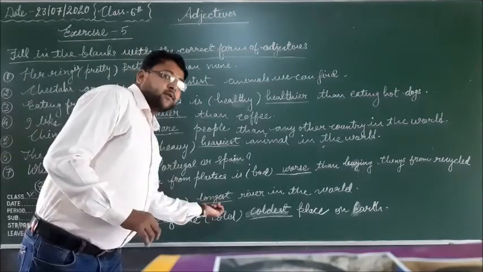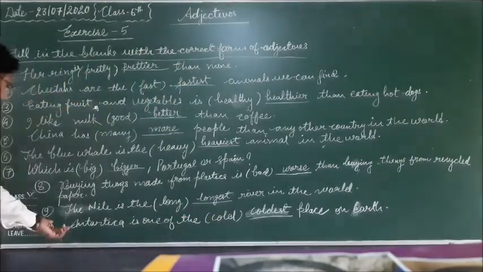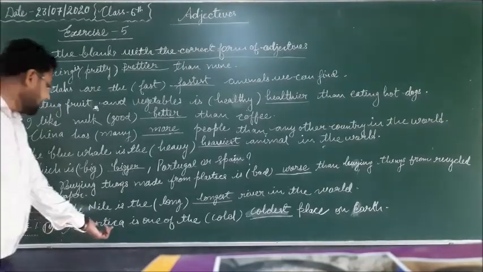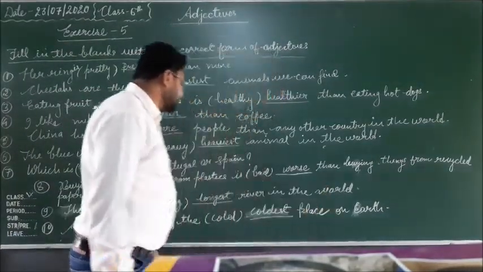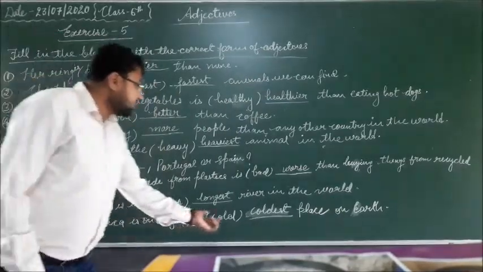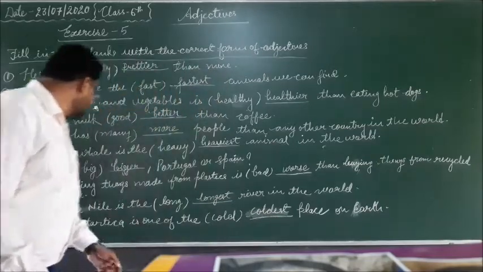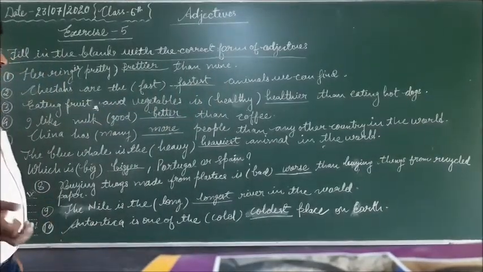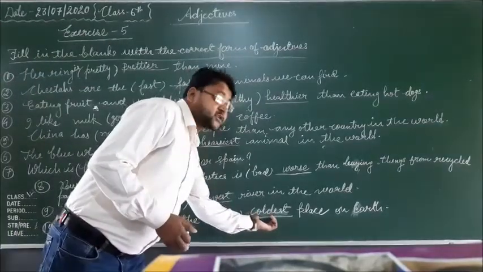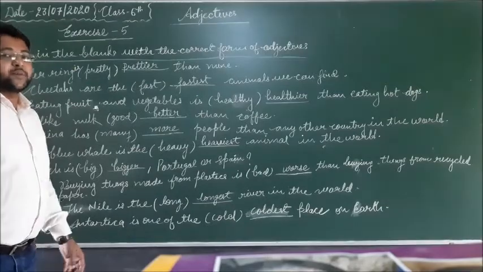So longest will be there, superlative degree. 10th number, Antarctica is one of the dash places on earth. So cold, colder, coldest, superlative degree, coldest will be there, because here Antarctica is compared with all the places on earth. So it is the coldest place on earth. So that's why that will be the superlative degree there.